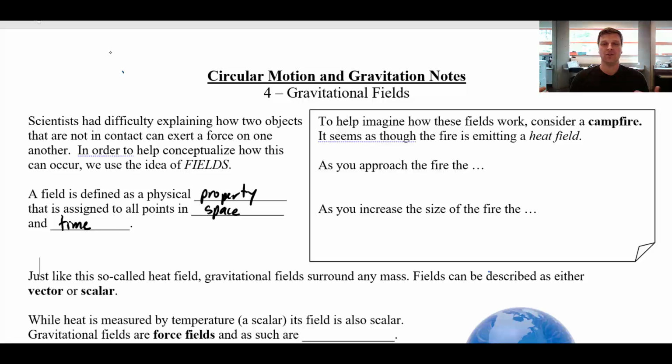And the strength of that field could vary with different other quantities. For example, as you get closer to the fire, the heat increases. And if we were to build a larger and larger fire, you might also note that the heat increases. And so we'll see this as well anytime we talk about fields, particularly gravitational fields.